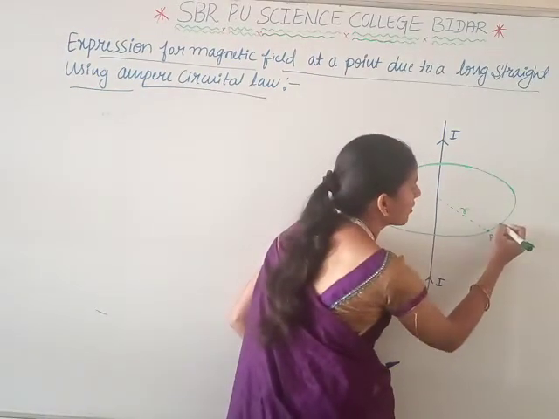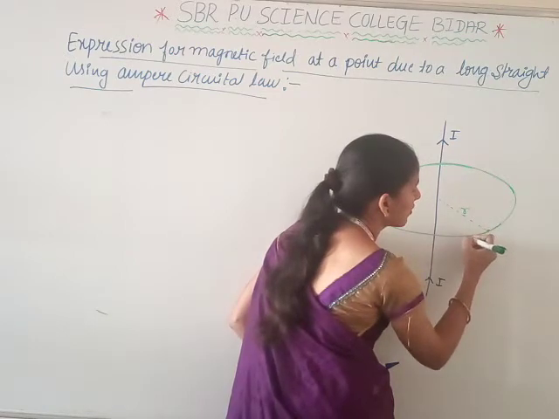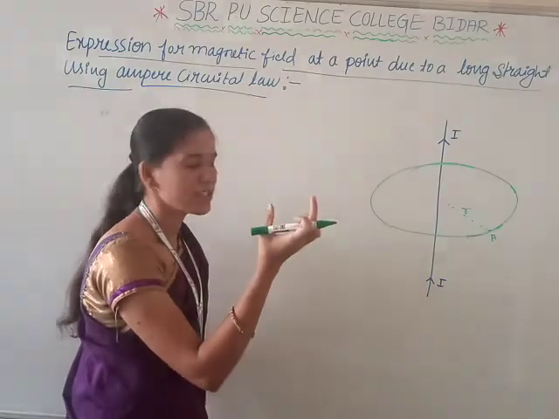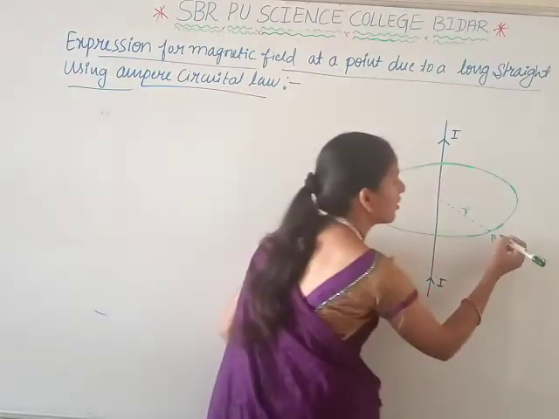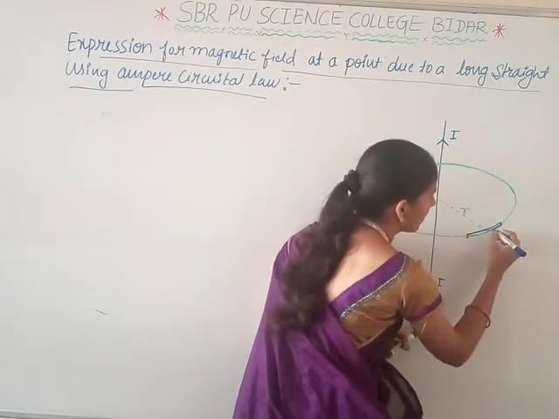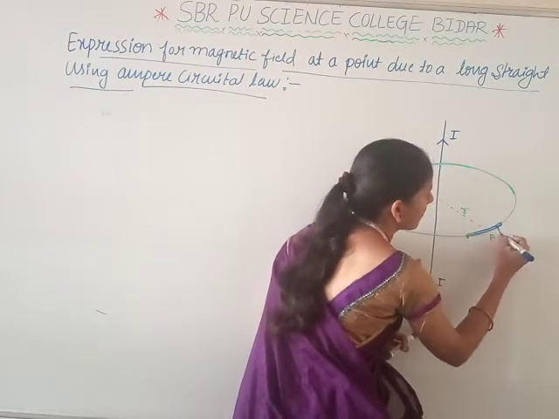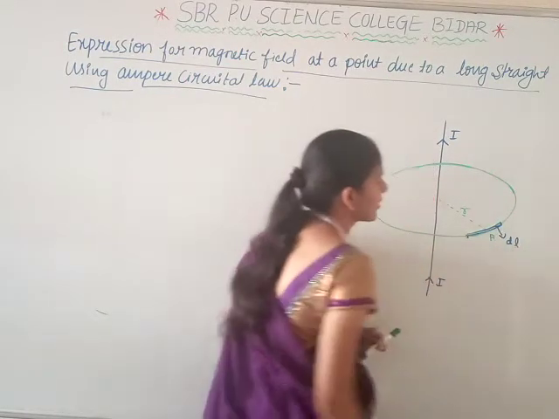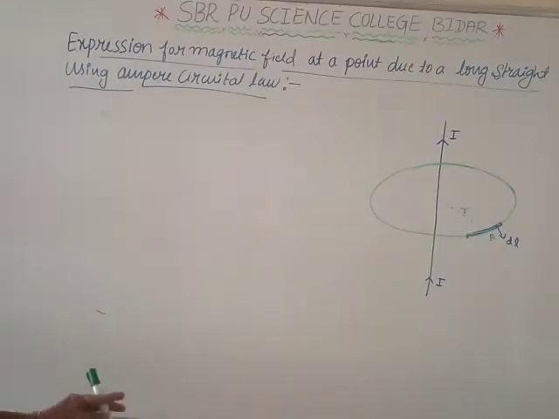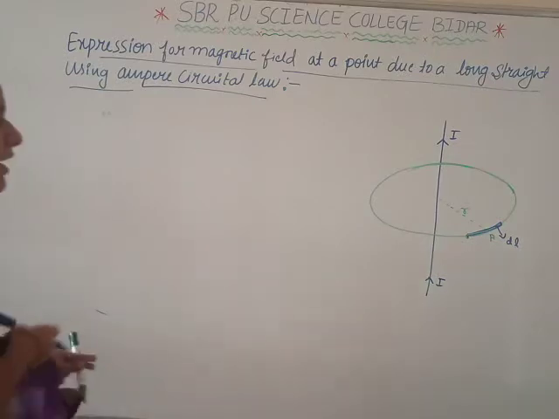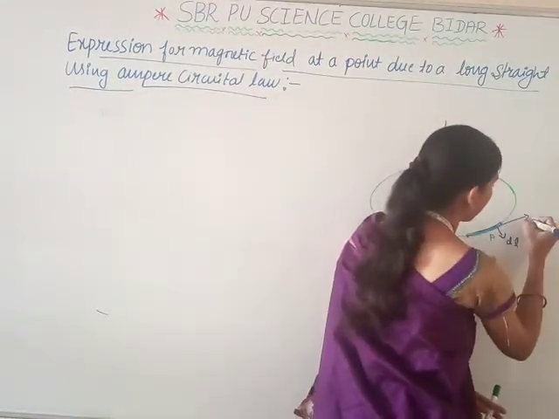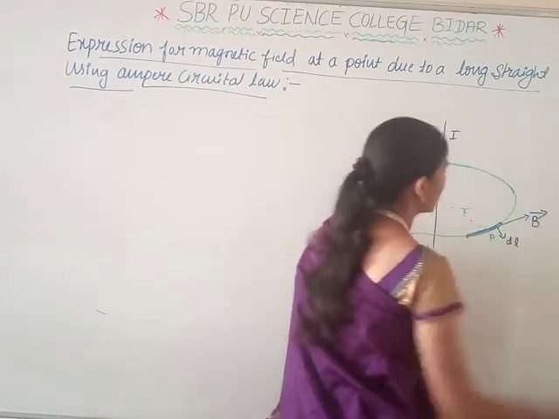The total length of the circle is L. When we consider a small length, it is dl, and it has a magnetic field B here.